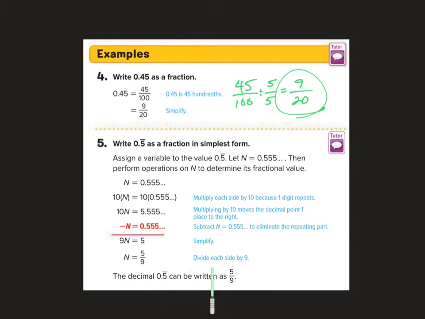And when I go through a few more examples, you'll see how this rule of 9 kind of plays out. You'll see a pattern develop.